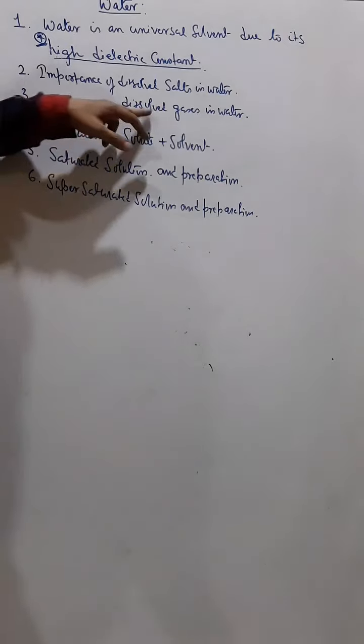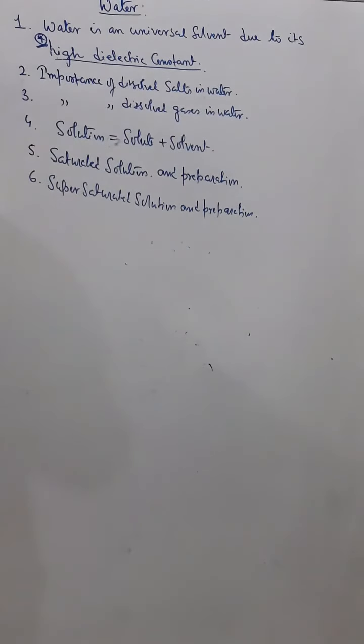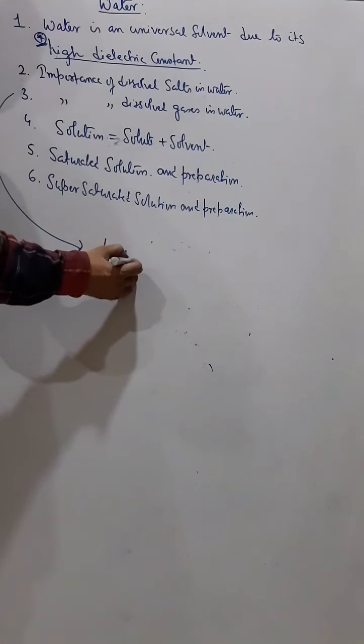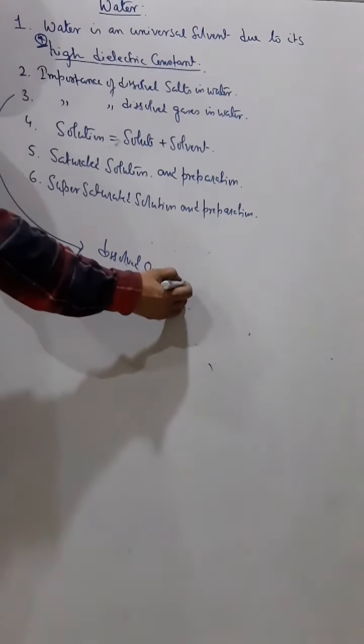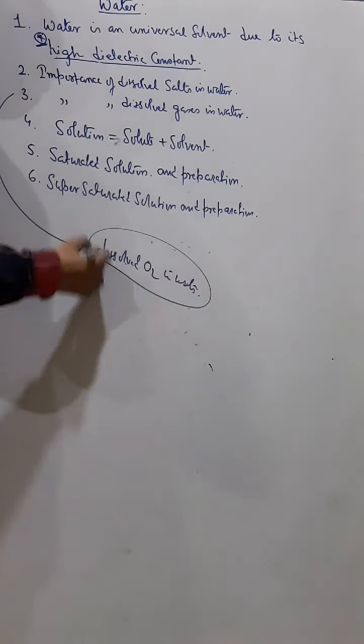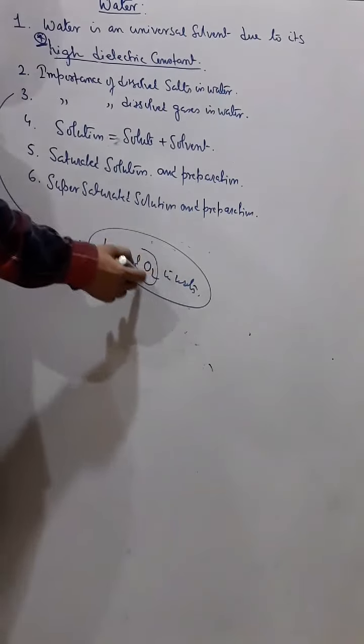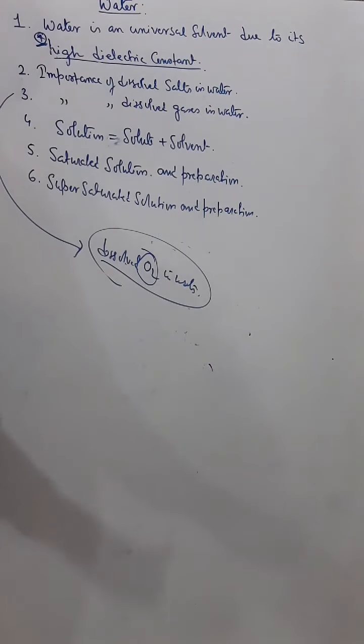There is some importance of dissolved gases also in water. When I say dissolved oxygen in water, the importance of that is that aquatic animals, like fishes, whales and dolphins, respire due to this dissolved oxygen. They extract the oxygen from the dissolved water, and it helps in their respiration.